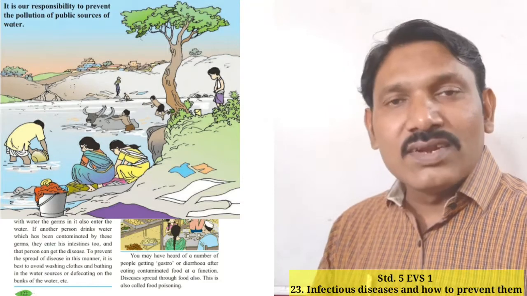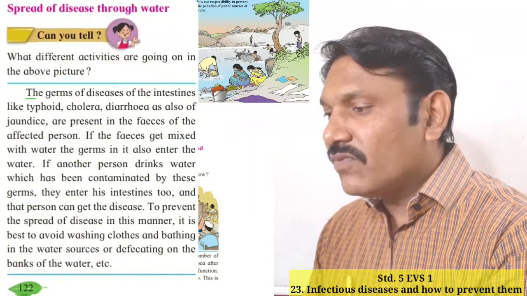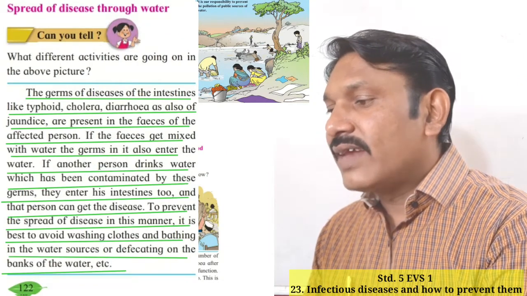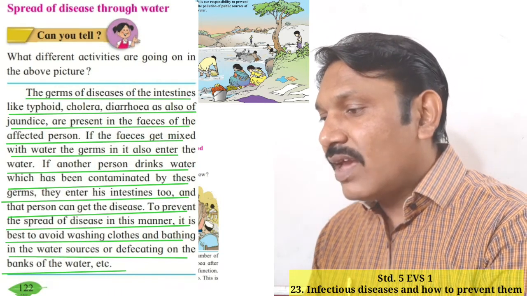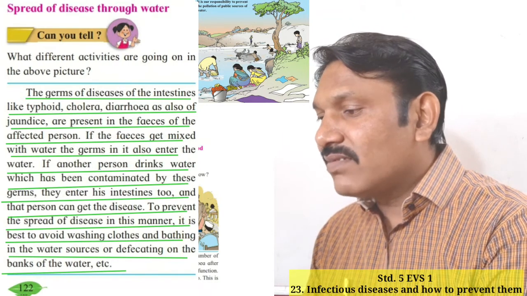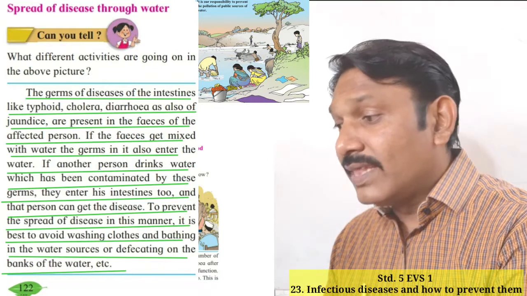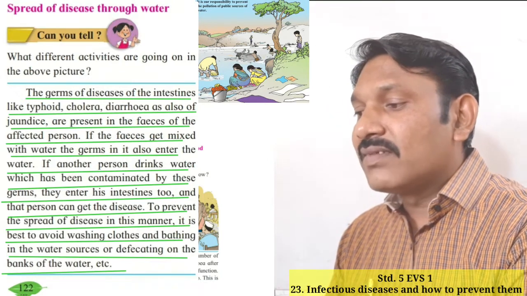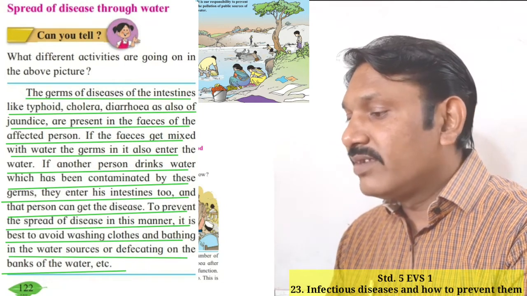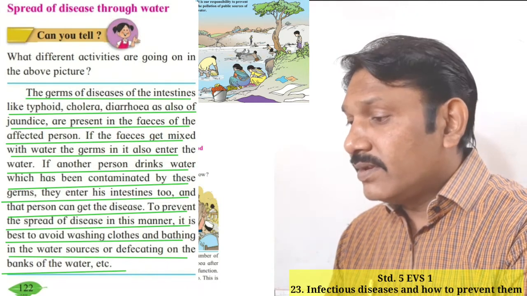Very good. Now student, let me read it for you and then I will explain it to you. The germs of diseases of the intestine like typhoid, cholera, diarrhea, as also of jaundice are present in the feces of the affected person. If the feces get mixed with water, the germs in it also enter the water. If another person drinks water which has been contaminated by these germs, they enter his intestine too, and that person